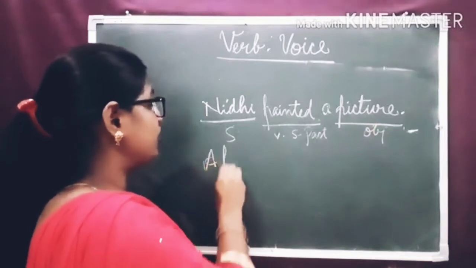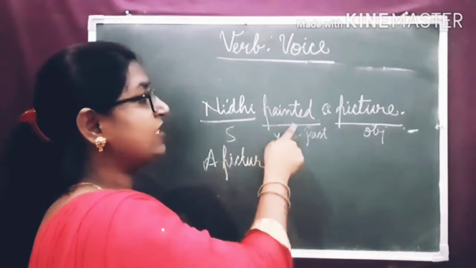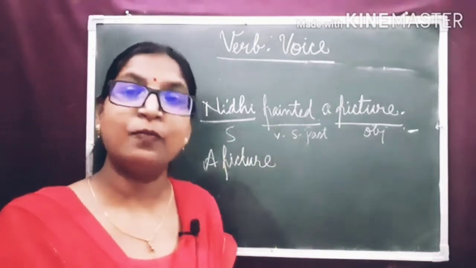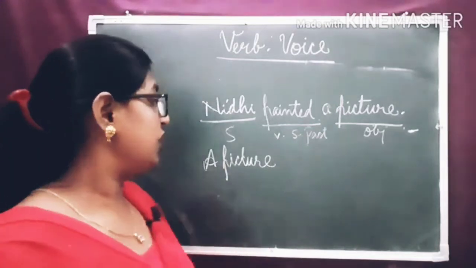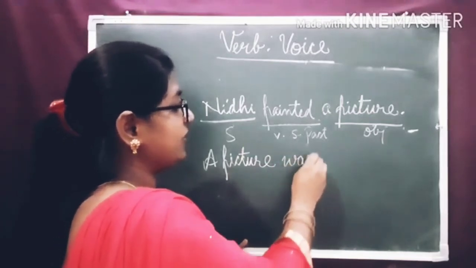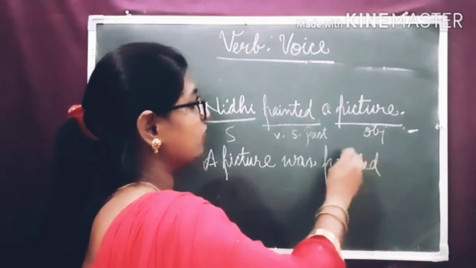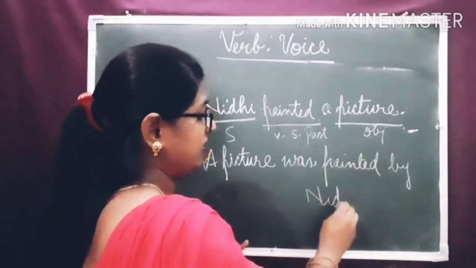So, a picture, here it is in simple past tense. So, what is the structure for simple past tense? That is was or were plus third form of the verb. So, according to the subject, we use here was. A picture was. Third form of the verb is painted. A picture was painted by Nidhi.